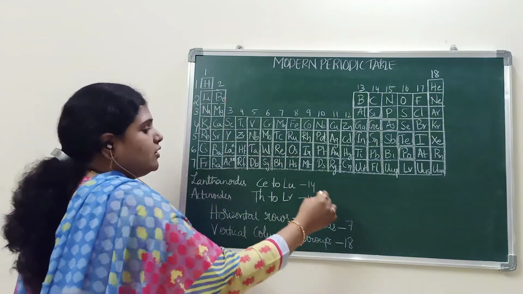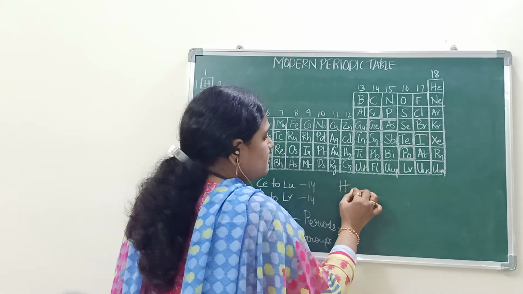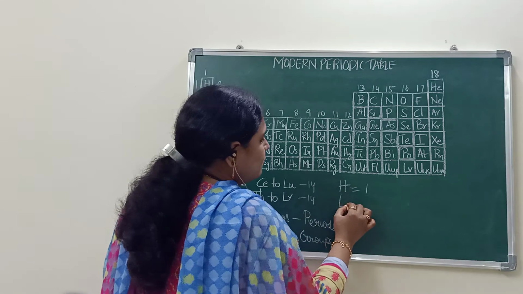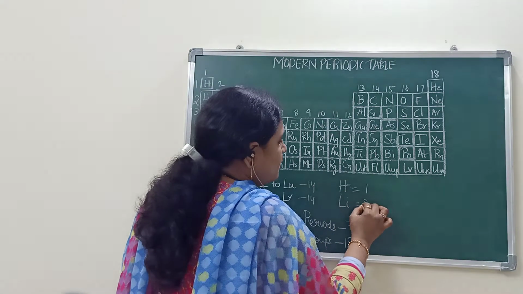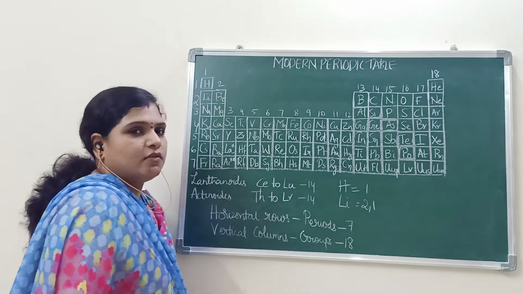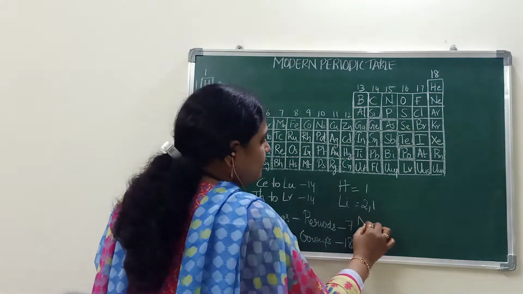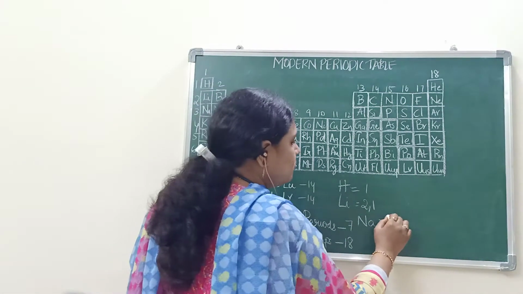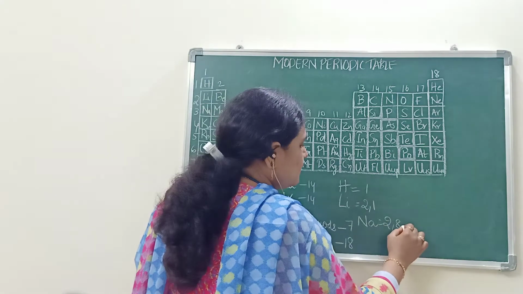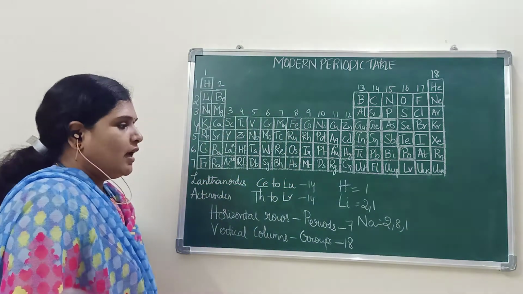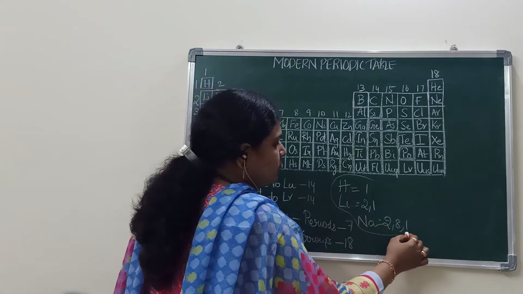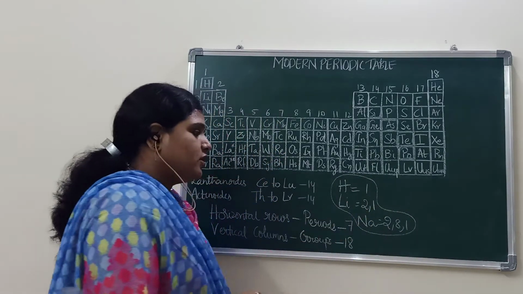What is the electronic configuration of hydrogen? It is 1. What is the electronic configuration of lithium? 1. Sodium, total 11, no? 2, 8, 1. And what is this electronic configuration and how can we write the electronic configuration?